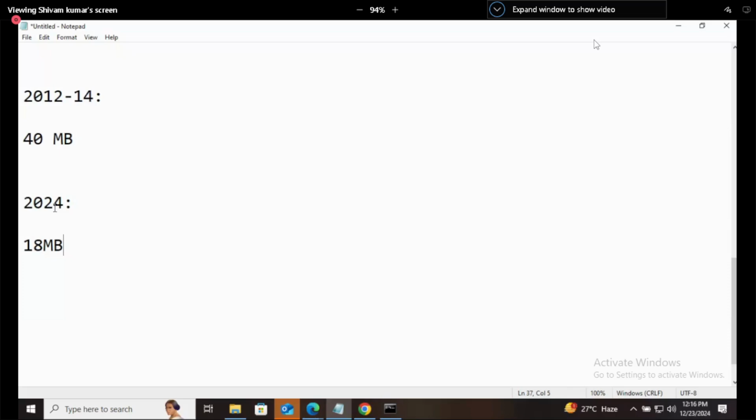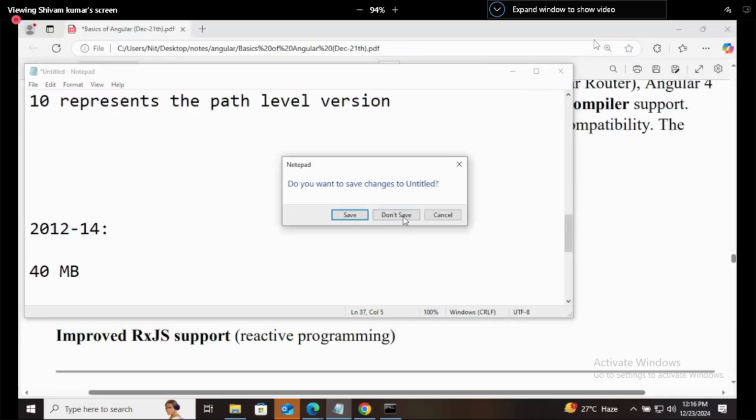No, it's not 36 MB, it's 18 MB. You might be checking your app size in the mobile with the memory. At that time, it was 40 MB. So, this is what we mean by bundle size.